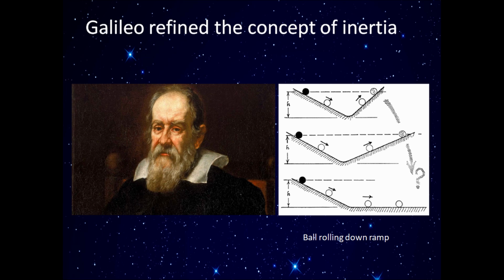Galileo refined the concept of inertia. Galileo did not believe the ball came to rest because it desired to be in its natural state. The theory of inertia says that an object's inertia will maintain its state of motion. So the ball should roll on forever. The ball only stops rolling because an external force, friction, causes the ball to stop. The more inertia an object has, the harder it is to change its state of motion. Newton did not invent the law of inertia.